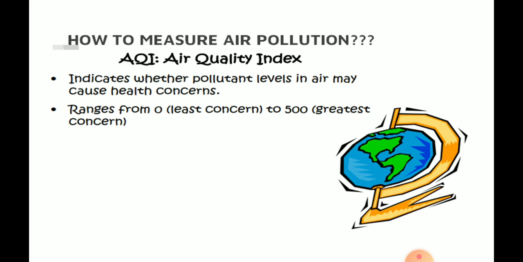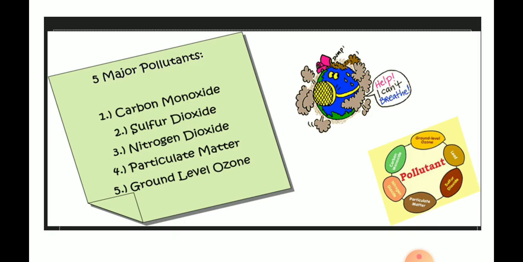AQI stands for Air Quality Index. By using this air quality index, we measure air pollution, which indicates whether the pollutant level in the air may cause health concerns. It ranges from 0 to 500, where 0 represents least concern and 500 means greatest concern.